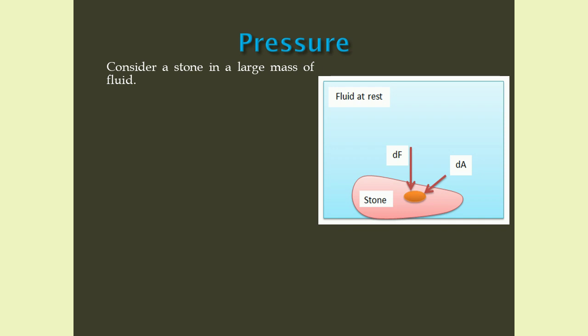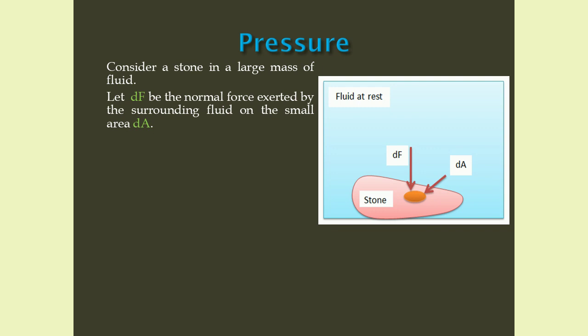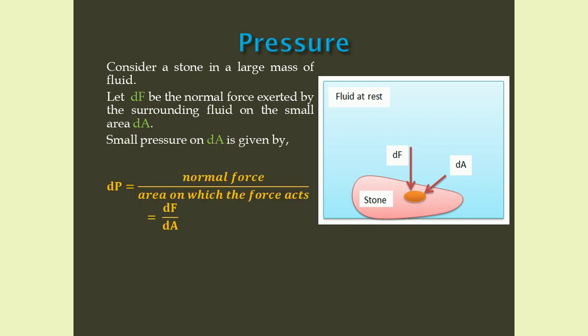Pressure. Look at the figure. You can see a stone in a large mass of fluid which is at rest. Now I am considering a small area dA on the stone. The surrounding fluid will exert a normal force dF on that small area dA. Then we can define the small pressure dP like this. dP is the ratio of normal force to the area on which the force acts. That is, small pressure dP equals dF by dA.